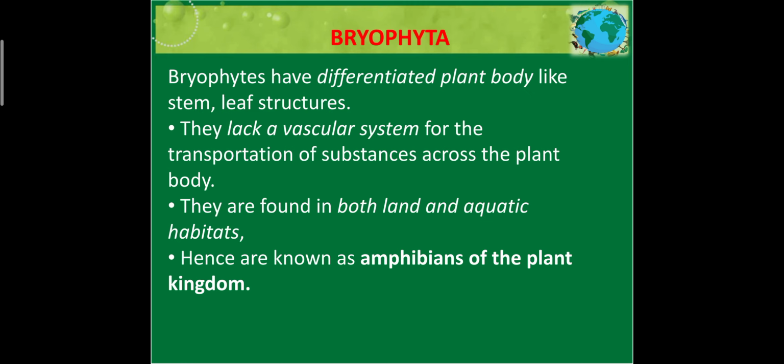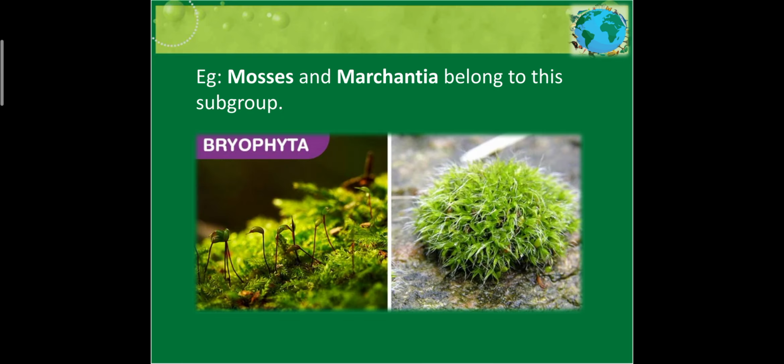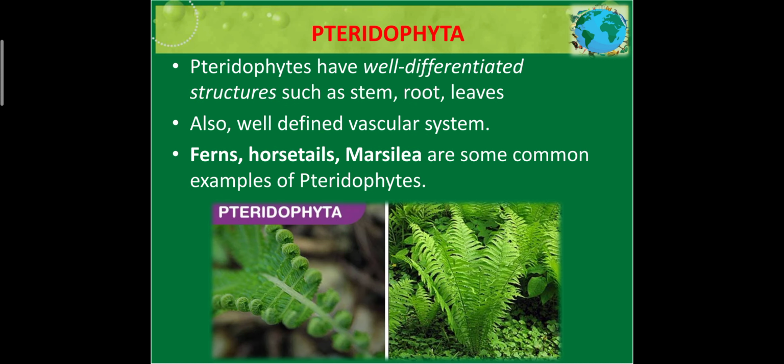Coming to bryophytes. Bryophytes have a differentiated plant body where structures like stem and leaf are clearly present. They lack a vascular system. That means the transportation of substances in the plant body does not take place through a well developed system. They are found on both land and water. That is why they are known as amphibians of the plant kingdom. You need to remember this: bryophytes are known as the amphibians of the plant kingdom. The examples include mosses, Marchantia, Riccia and Funaria also. These are the bryophytes.